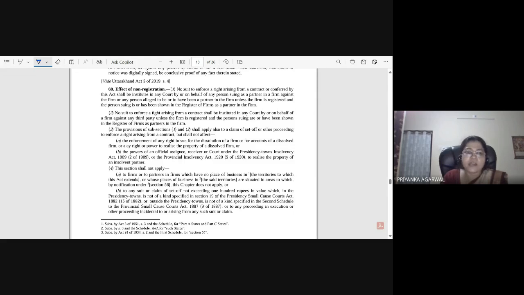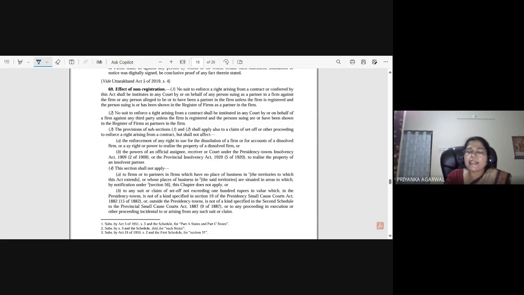Okay, so basically it is mentioned in these points only, that the partners cannot sue a firm, and the firm cannot sue a third party. However, a third party can sue the firm. The partnership firm also cannot claim a set off for not more than 100 rupees. Third parties have a lot of rights against the firm, but since it is not registered, the firm has a lot of restrictions because of non-registration, right?